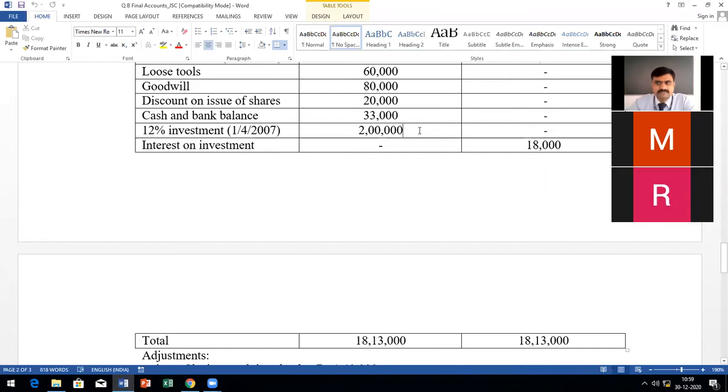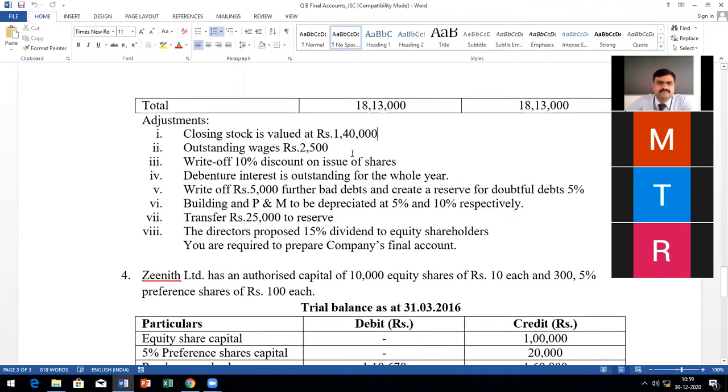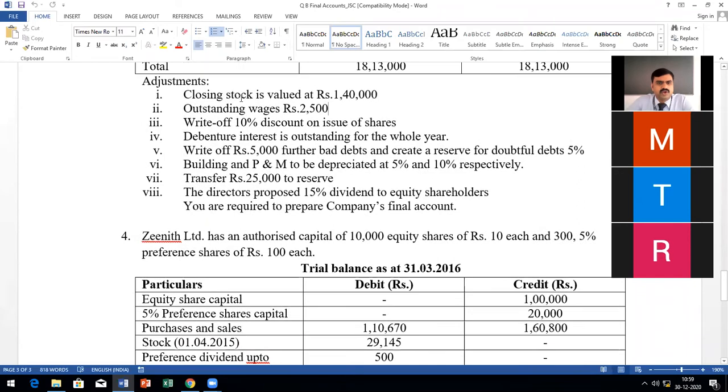Balance sheet, after the fixed assets. And interest on investment, where will you write? P&L. Which side, debit or credit side? Credit side. Then closing stock, outstanding wages, what have you done? Added with the wages. In the trading account, you have to add it to wages. And then it will come a second time. Where will it come the second time? Balance sheet, liability side, current liabilities.